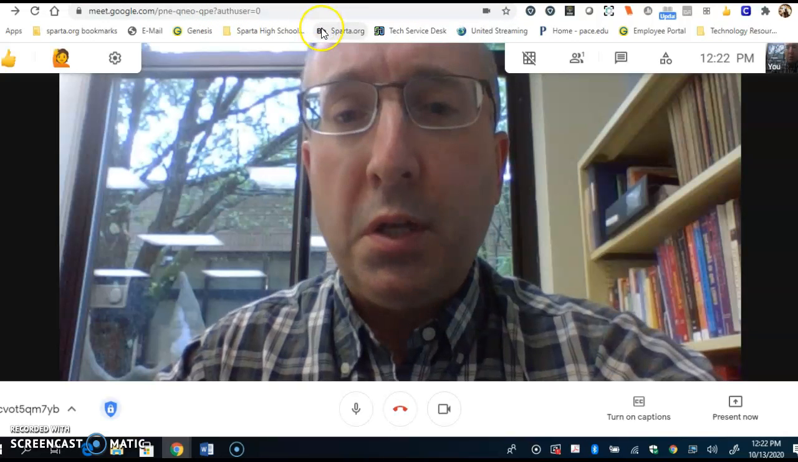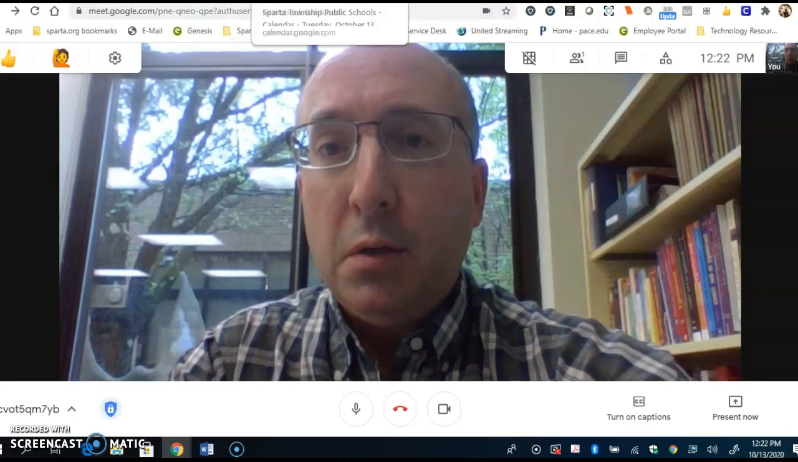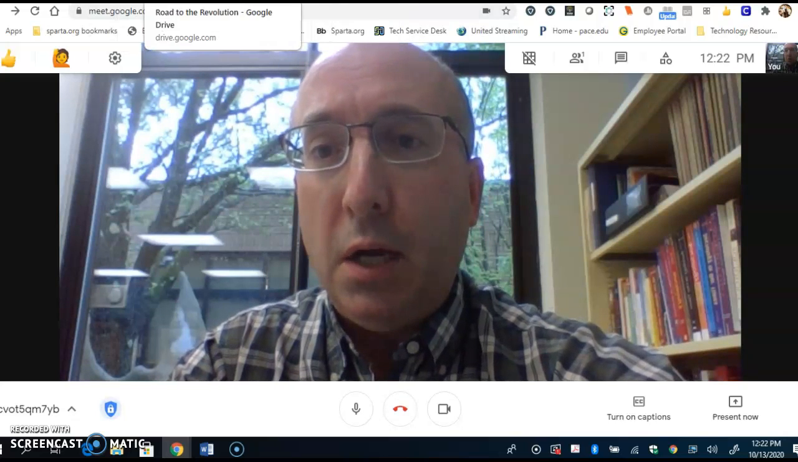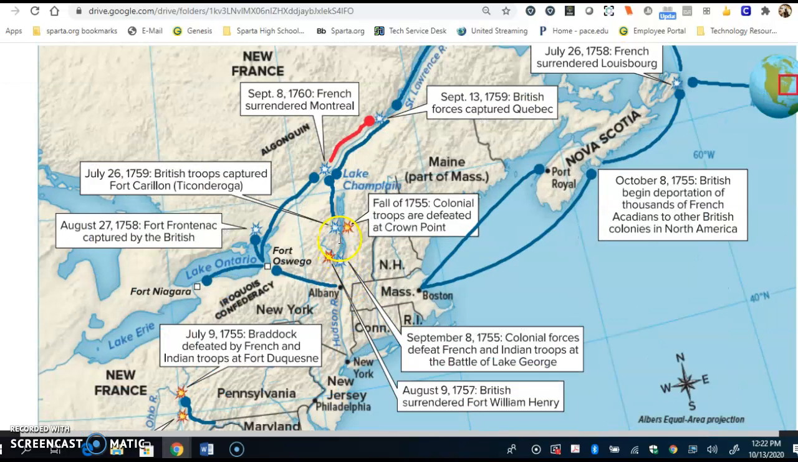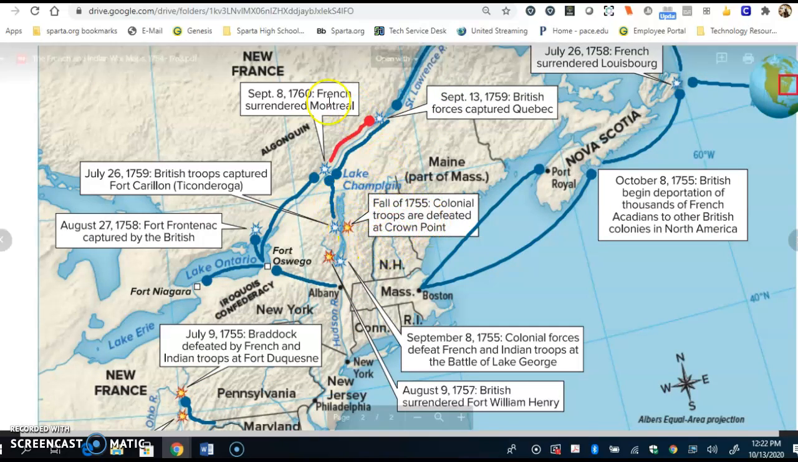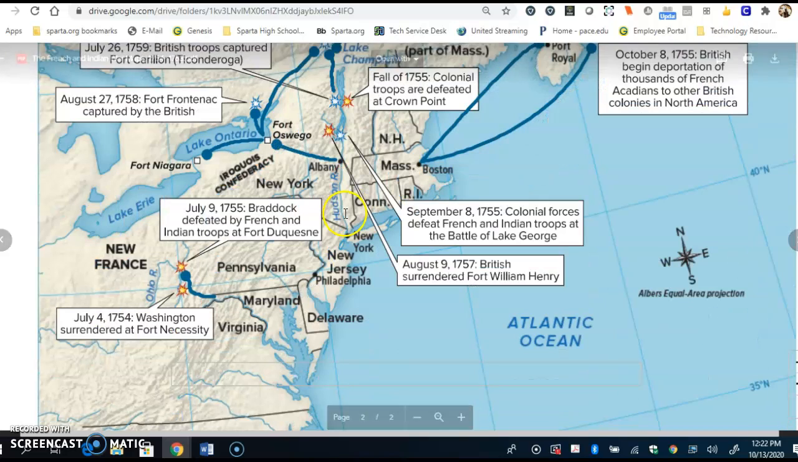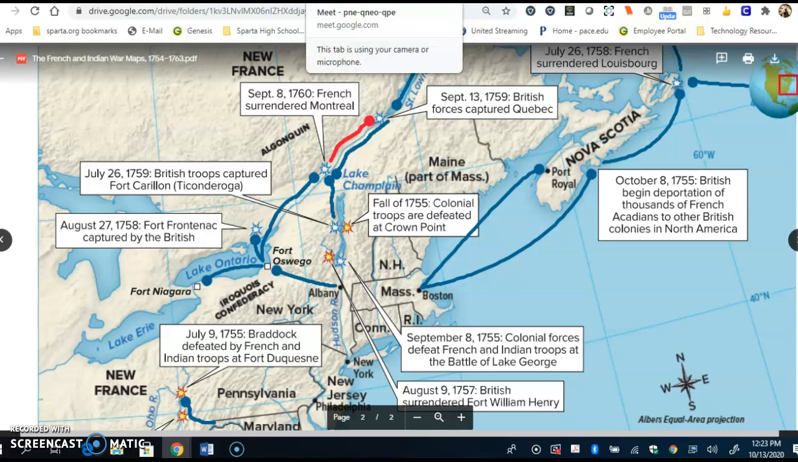And before closing here, again, I would like to show you the maps that I want you to refer to. They're located right here. This is the map I'm talking about. You will see up here when I talked about Crown Point, Niagara, Montreal, 1760, Braddock defeated by the French and Indian troops at Fort Duquesne. So please make sure you consult this map in going over this information.